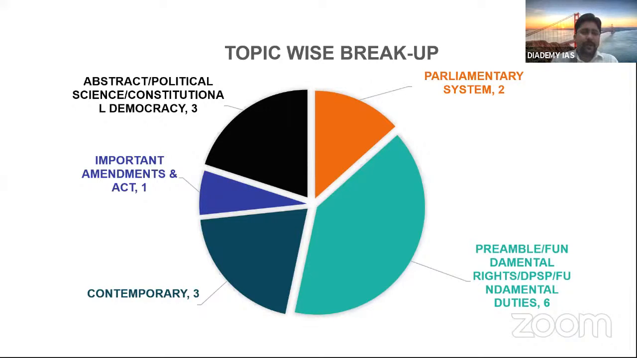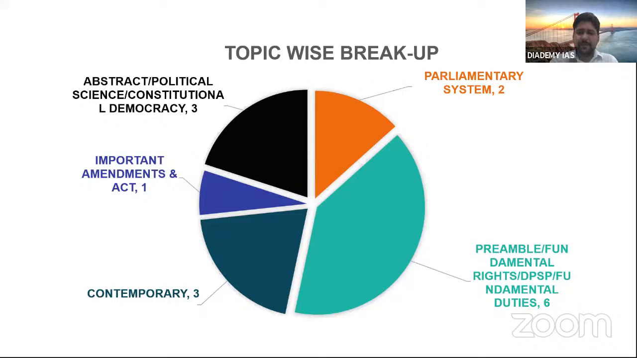Then important amendments and acts. This year one question was there, right? Important amendments and acts. So there we have many amendments, right? 42nd Amendment, 44th Amendment, 73rd, 74th. So already they are there. 91st Amendment Act, then 101st Amendment of GST. So important amendments question can be asked, right? Then acts also, there are various acts we will see.